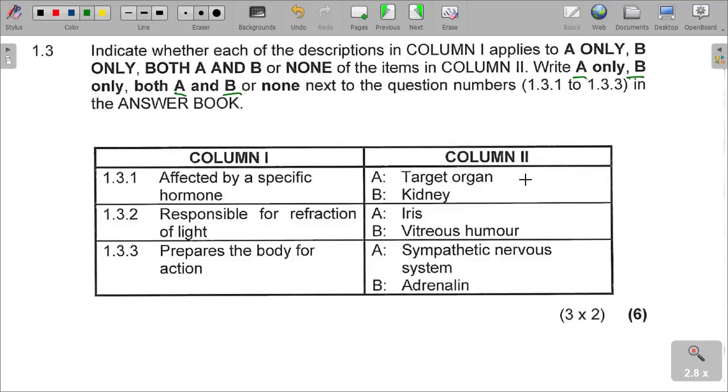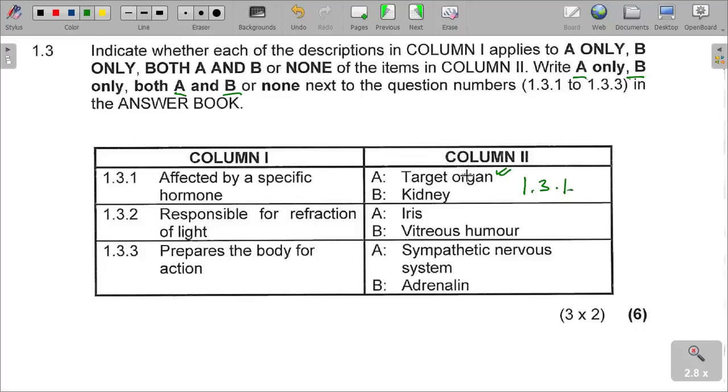I can as well give an example. 1.3.1, what is the answer? Affected by a specific hormone. What is affected by a specific hormone? Does it apply to A and B, or B only, or none? Target organ is affected by a specific hormone.